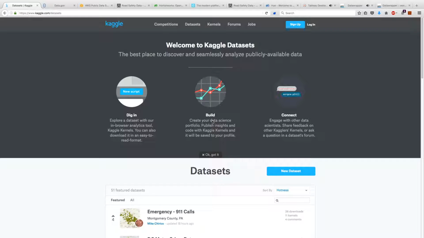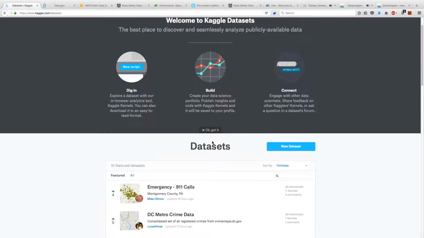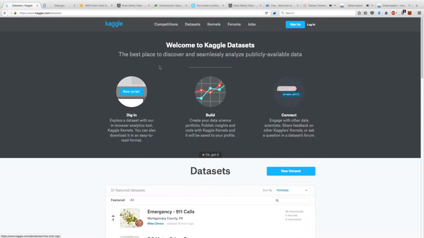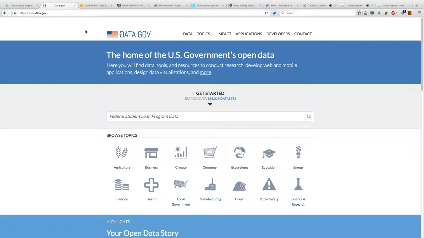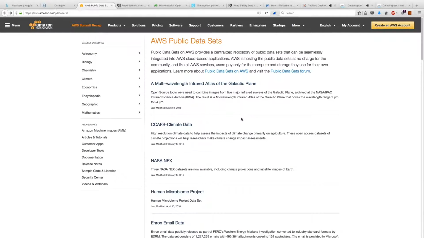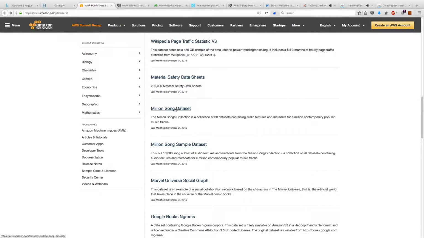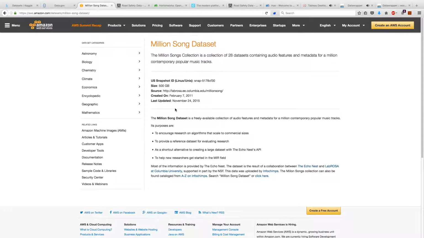But if you're not working at a company and you'd like to go out and get data sets, there are ample amounts online. If you just go to Google and type in data sets, you're going to find a lot of different results. Kaggle is one of the examples that I'm pulling up now to show you different data sets, like 911 calls or NBA shot logs. Another one is data.gov, and this is the US government having various data sets from different branches of the government that they supply online for people to do research on. Another example is Amazon. Their AWS Cloud has public data sets. One example, the Million Song data set, shows you that the million songs collected has enough information for the size of the data set to be 500 gigabytes. We're not going to download that one.